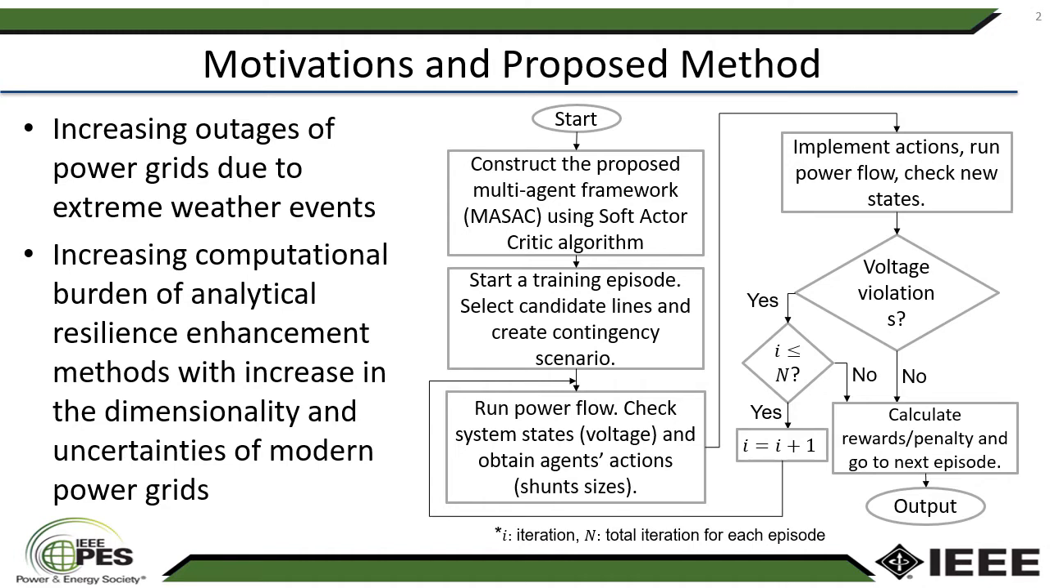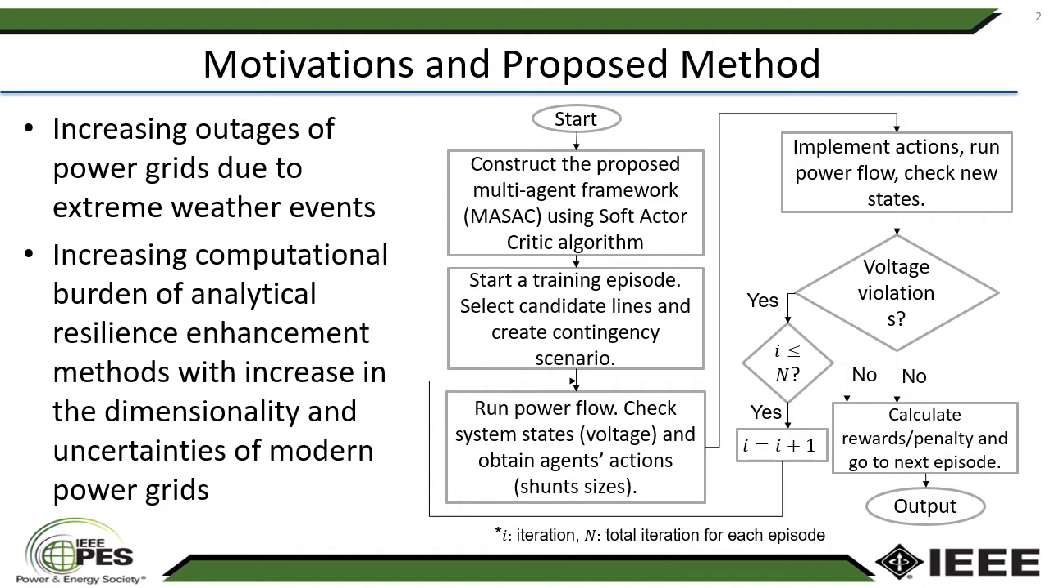Then we implement the actions and run power flow again and check new states. If the voltage violations are not resolved, then we check the number of iterations. If the number of iterations is less than the total number of iterations of a training episode, then it moves to the next iteration where the agents alter their actions, and the new actions are implemented, and we run the power flow and check the new states.